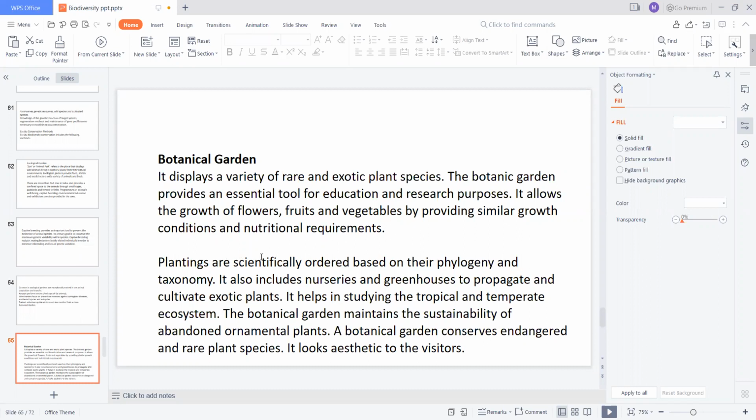Here also, plantings are scientifically ordered based on their phylogeny, that is, based on taxonomical classification, phylogeny, and taxonomy. It also includes nurseries and greenhouses, which also come under botanical gardens, to propagate and cultivate exotic plants. It helps in studying tropical and temperate ecosystems. The botanical gardens maintain the sustainability of the abundant ornamental plants, mainly conserve endangered and rare plant species, and look aesthetic to visitors.